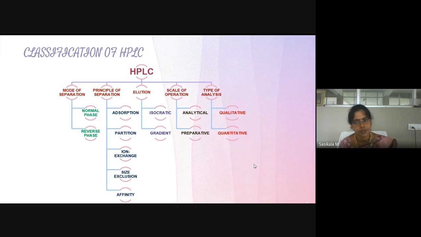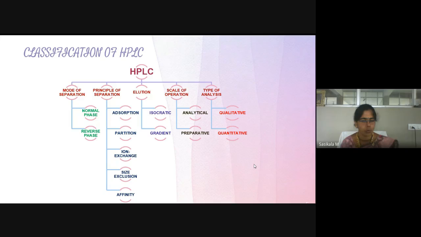Then, about types of analysis. What type of analysis you are going to carry out, whether qualitative or quantitative. Qualitative means only qualitative parameters will be analyzed. Quantitative means concentration will also be analyzed. But both analyses are possible with HPLC.